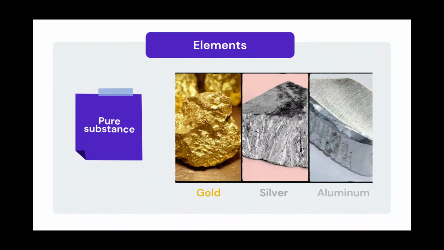An element is a pure substance. This means that it is only made up of identical atoms. Atoms are the smallest unit of matter that there is. Examples of elements that you may have heard of include gold, silver, and aluminum. What this means is that gold is only made up of gold atoms and nothing else. It is purely gold. That's why it's called a pure substance.